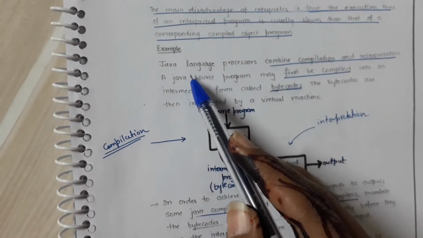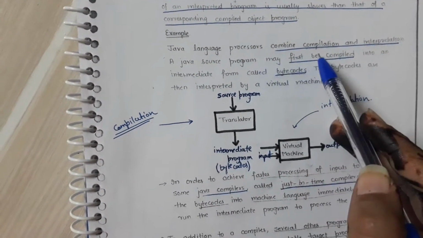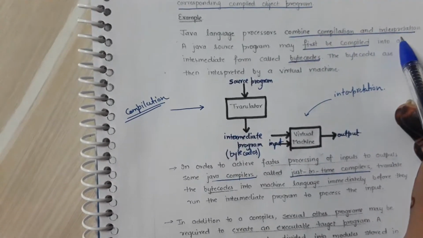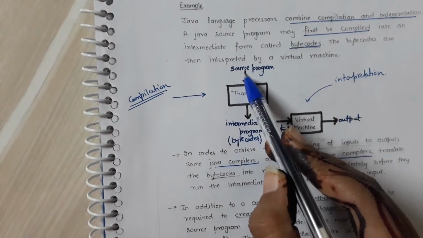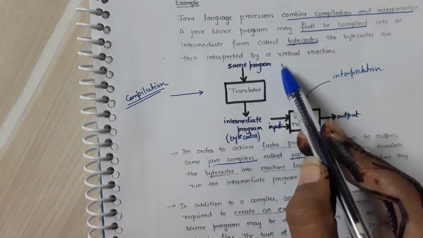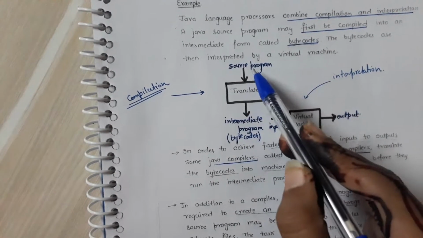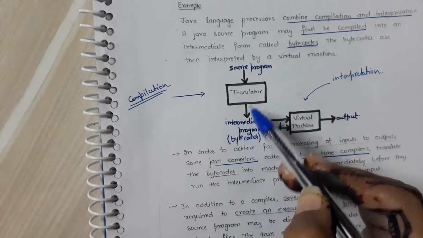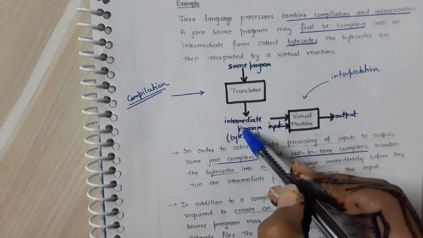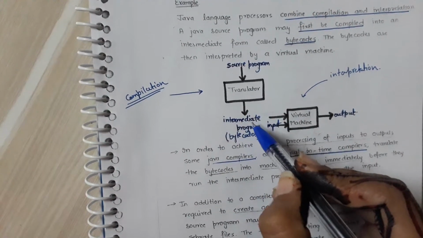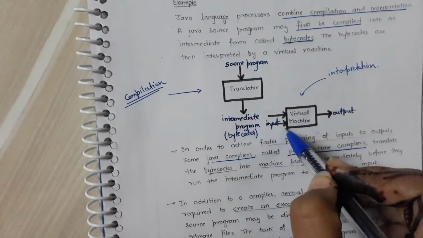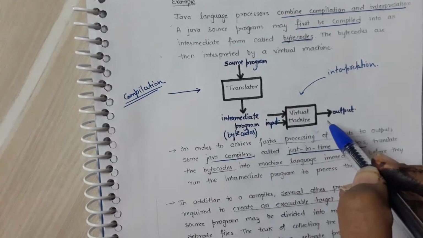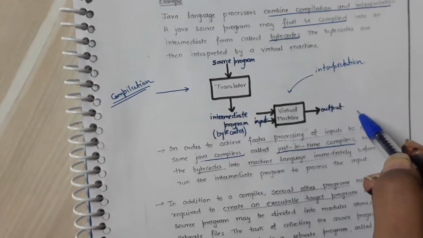For example, Java language processors combine compilation and interpretation. We have a source program here written in a language like Java. It is first compiled by the translator. It gives us intermediate code, a .class file, which is fed to the virtual machine, and which gives the output in the form of machine language.